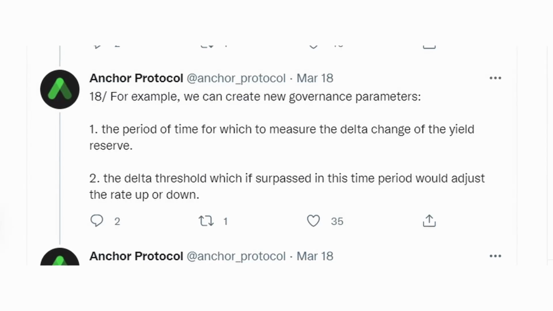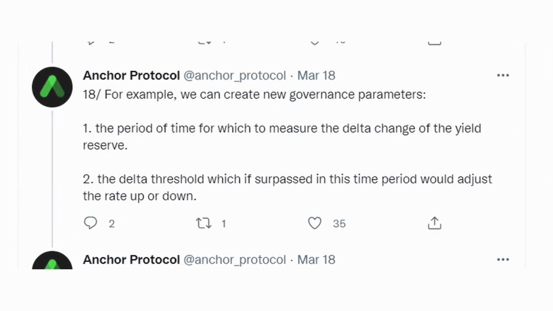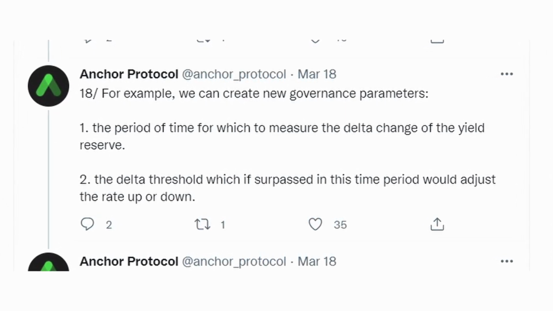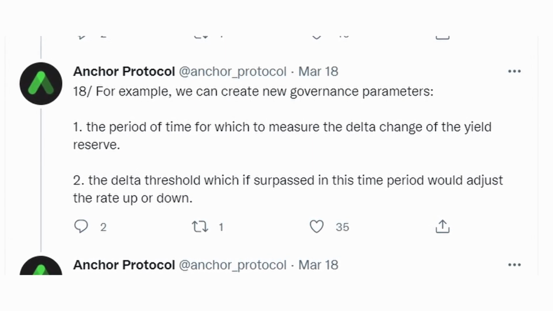We have two key indicators. First, the amount of time in which we will measure if the yield reserve goes up or down. And then the second parameter has to do with the delta threshold. The delta threshold is 3%. This means that for any changes to be made in the earn rate, the yield reserve has to go up or down more than 3% in 1 month. If the yield reserve doesn't vary more than 3%, the earn rate in the next month will remain the same.